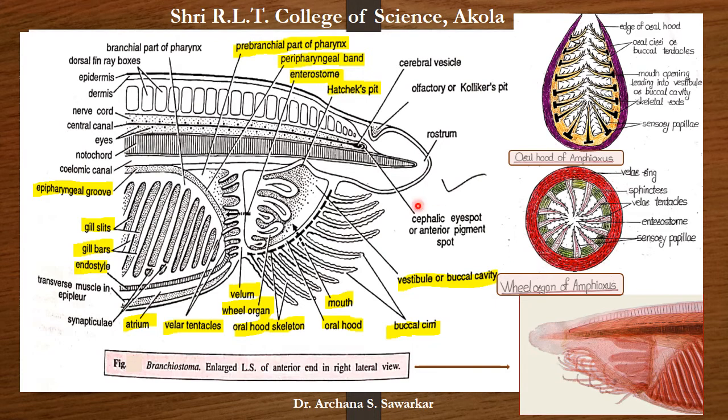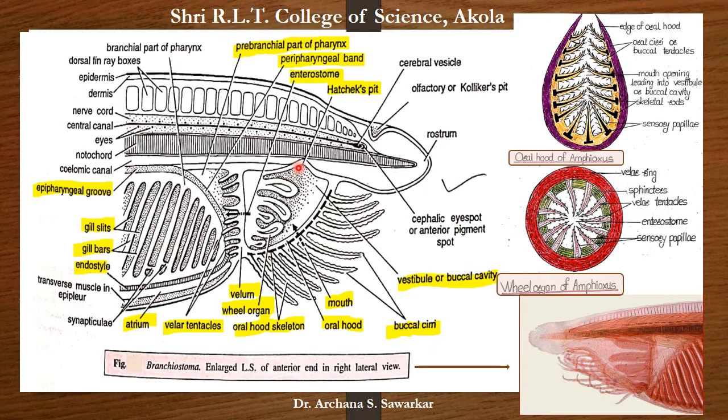Again, one feature of this wheel organ is the mid-dorsal groove is the largest. It ends in a small depression on the roof of this vestibule. And it was first observed by the scientist Hatschek, and that's why it is known as Hatschek's groove and Hatschek's pit.